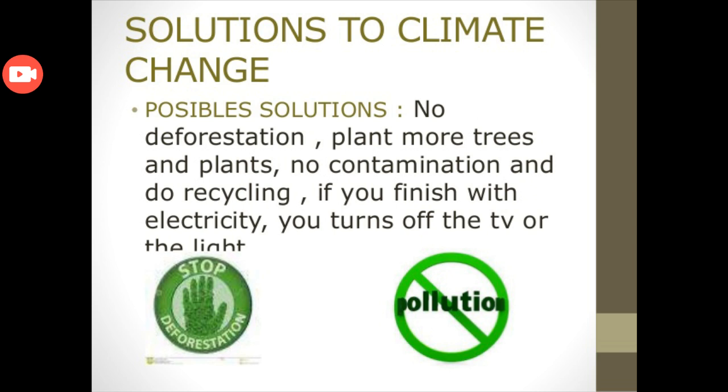So we have to stop cutting trees and plant more trees. If we cut one tree, we have to plant 2 more trees, so that it can renew the plantation. So plant more trees and plants, avoid contamination, and do recycling.